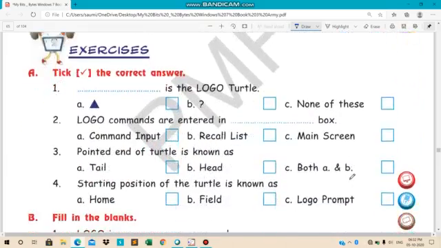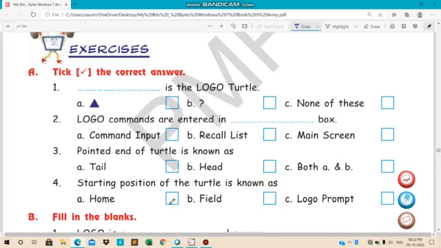Now the exercise. Take the correct answers. Dash is the Logo turtle. This triangular shape, we call it turtle.